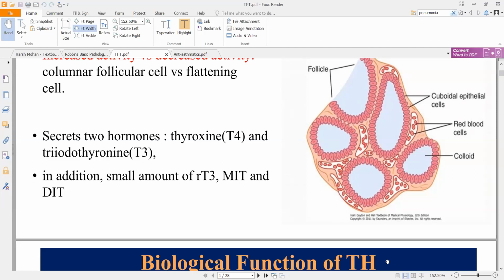Now, how you get T4 and T3: if you have one monoiodothyronine molecule combining with a diiodothyronine molecule, you will get a T3. So 1 plus 2 will be 3, in the most basic sense. And if you have two diiodothyronine molecules combining with each other, you get thyroxine. Okay, did you understand what I just told?